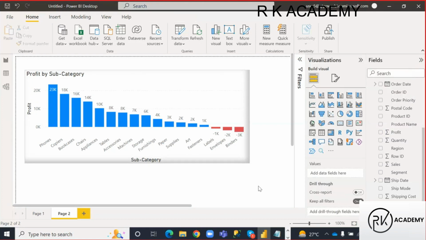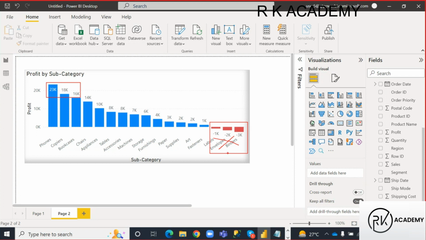Okay, so I created this visual and shared it with the client, guys. If I shared this with the client, the client can see where he is getting more business from, guys. Phones, copiers, bookcases, like this, right? From the last three subcategories, he is getting negative profits, losses. He will not concentrate on these products for now. Am I clear, guys?